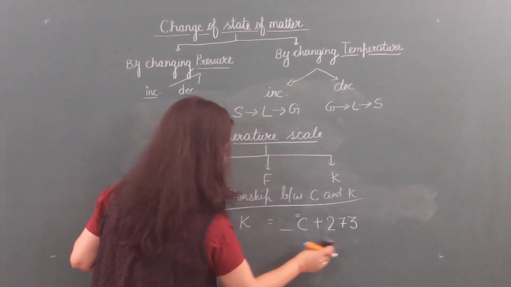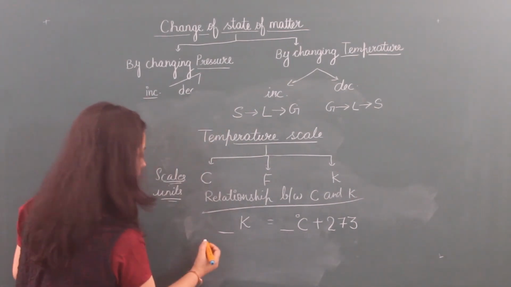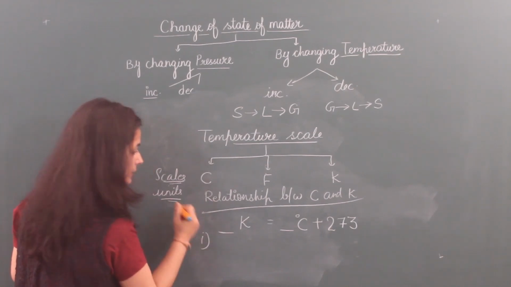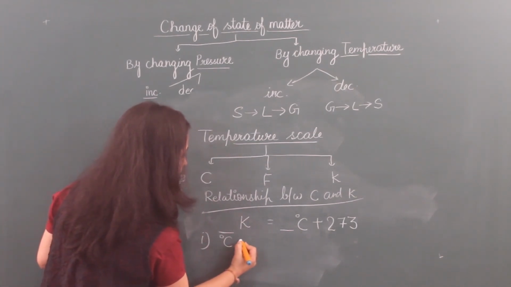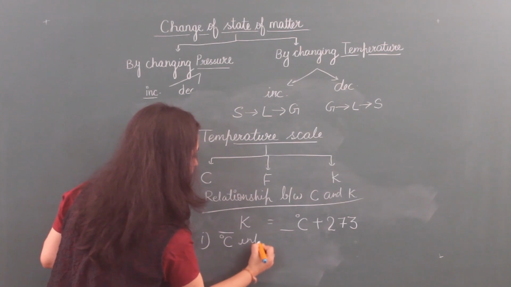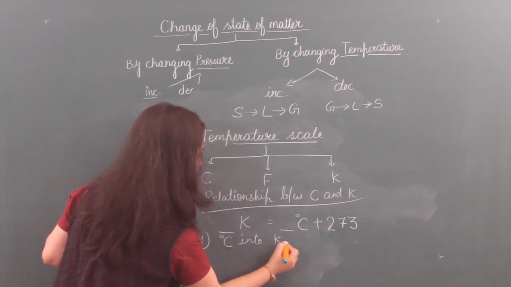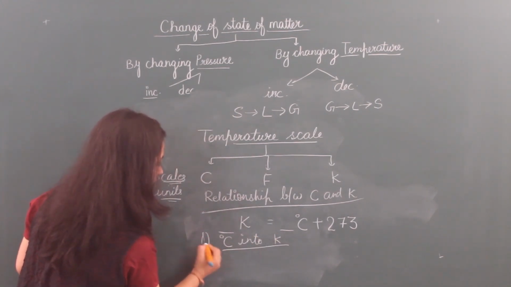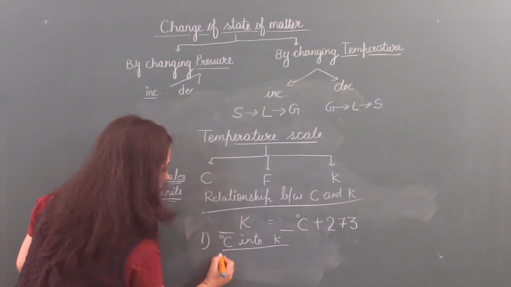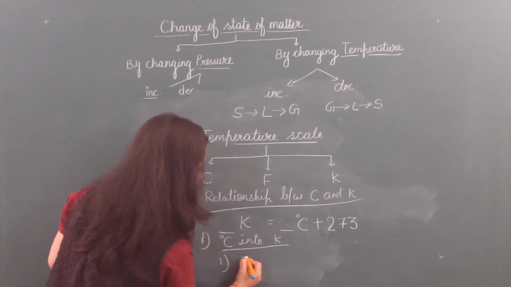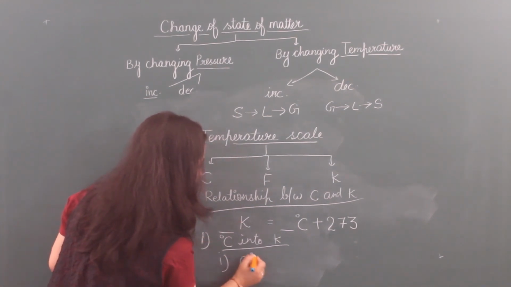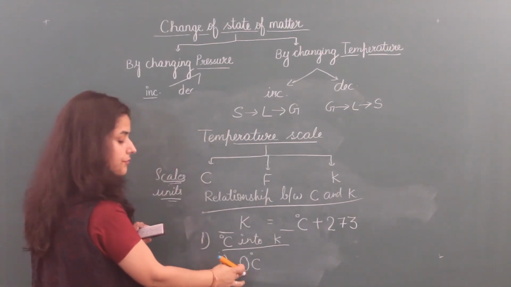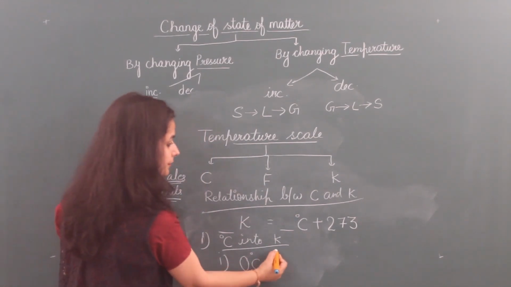Now I am giving you some questions on the basis of this. You have to convert degree Celsius into Kelvin. First is 0 degree Celsius, that is the freezing point of water.